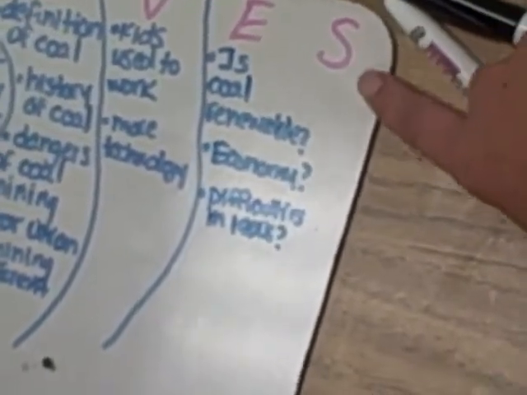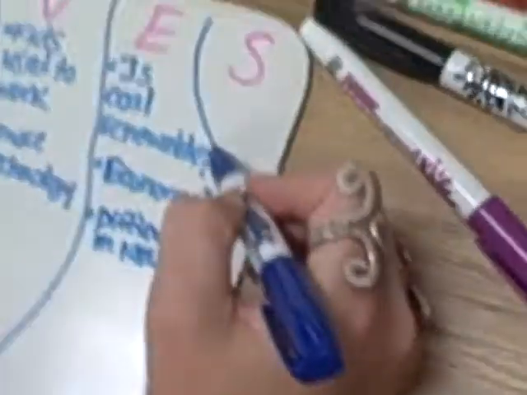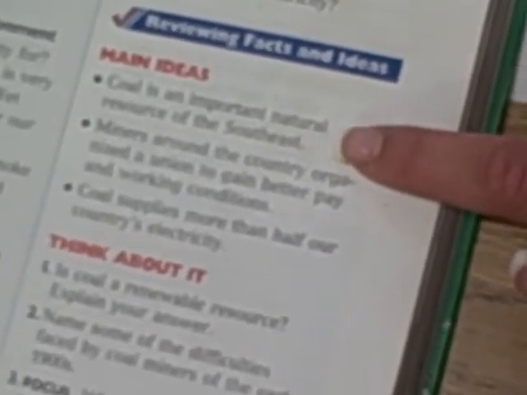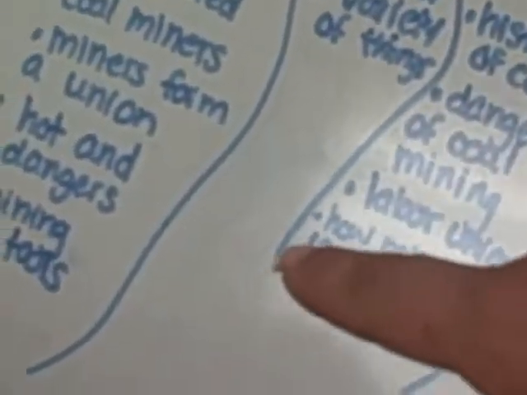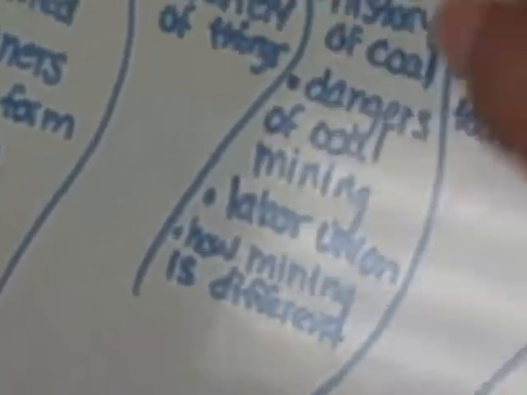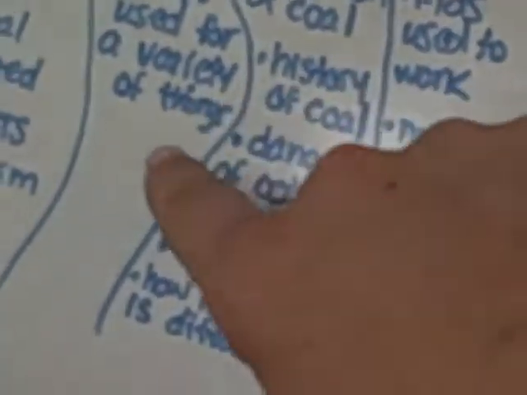The last thing we're going to look at in the acronym is the last S, which stands for summary. And if you look in the back of your lesson, at the very end of the lesson, it shows you the main ideas. So we talked about this in the beginning when I was asking you to predict what you thought you were going to read about in each section. Let's take a look at this section and compare it to what your predictions were. The first one says, coal is an important natural resource of the Southeast. We did talk about it being a resource. And let's see. It said where coal is found. Coal can be used for a variety of things, so that connects to that main idea.